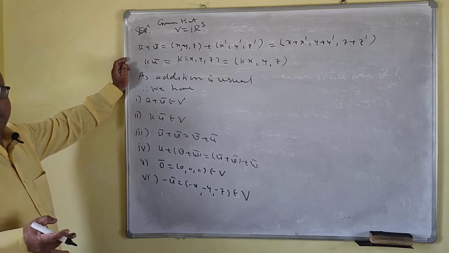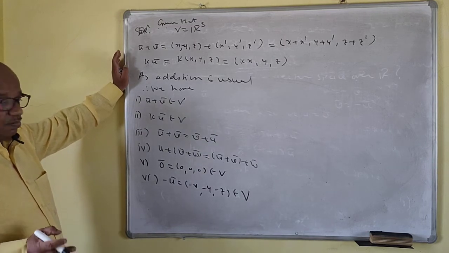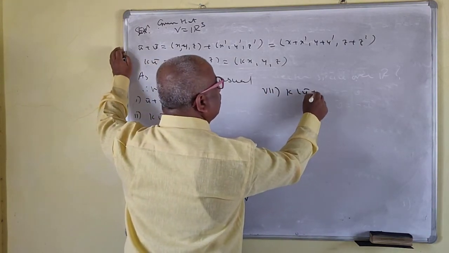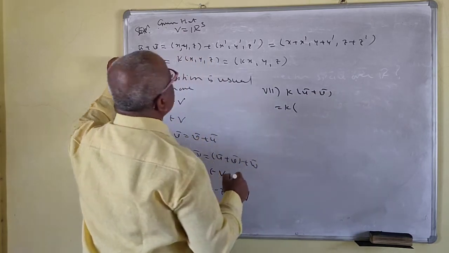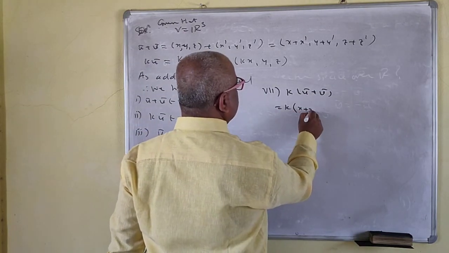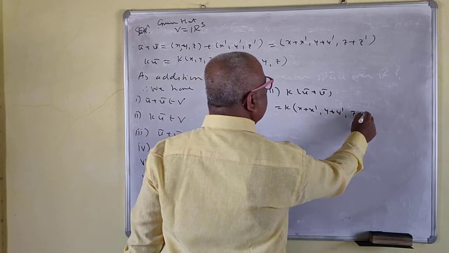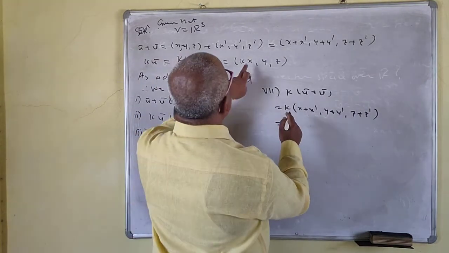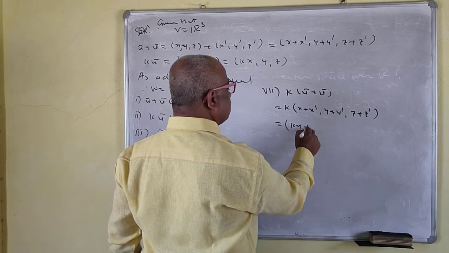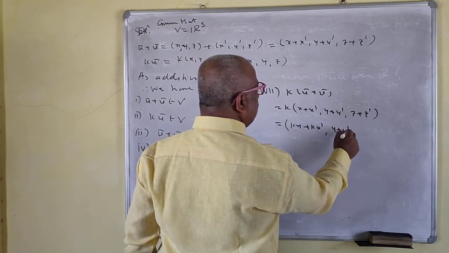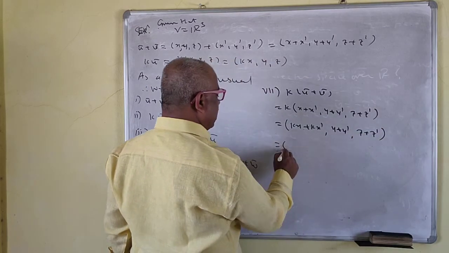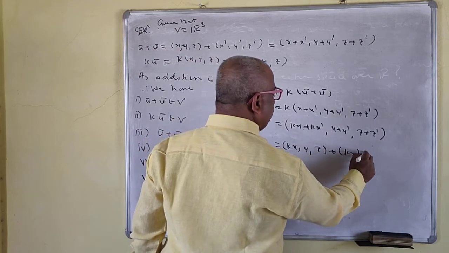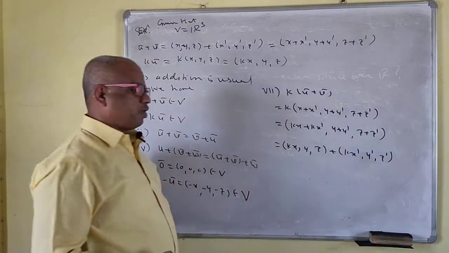Only we have to check for the scalar multiplication. So for the scalar multiplication, k into u bar plus v bar. So this is x plus x prime, y plus y prime, z plus z prime. So this you have to multiply by only the first component. So this is k x plus k x prime, y plus y prime, z plus z prime. So I can write this as k x y z plus k x prime y prime z prime.